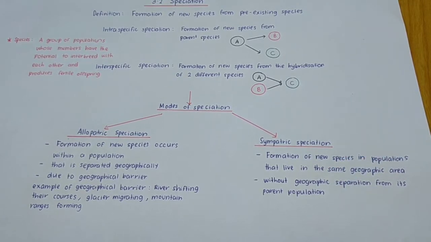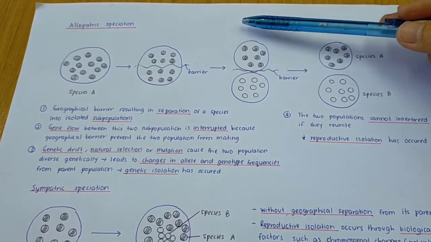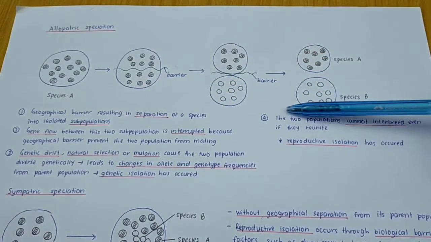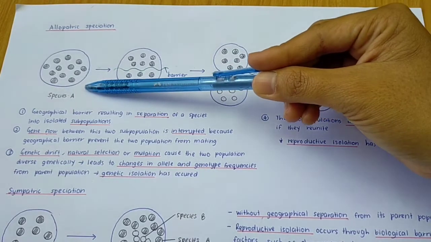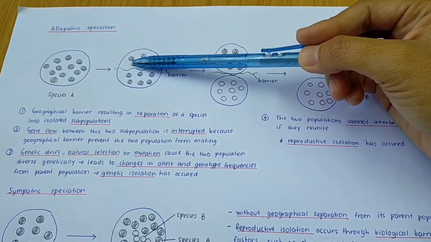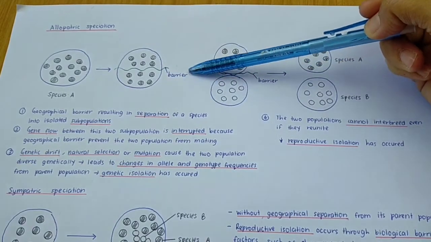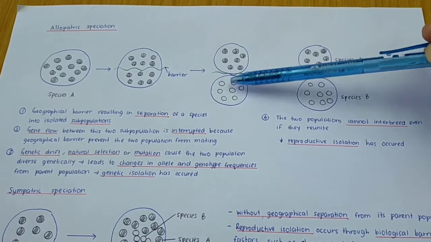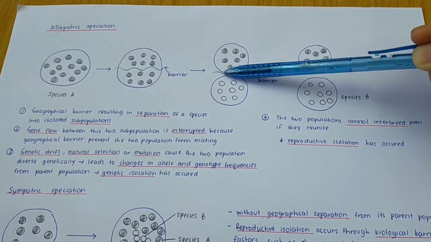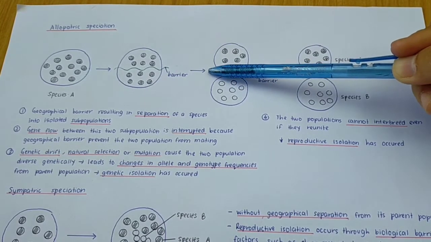So for the details about allopatric and sympatric speciation, you can look at this diagram. Let's say this is the diagram of allopatric speciation. In this population, it has species A. And what happens to species A once it is geographically separated by the geographical barrier? It will form two subpopulations here, because it will be separated by a barrier. Dia dipisahkan oleh barrier. For example, the geographical barrier is a river lah.